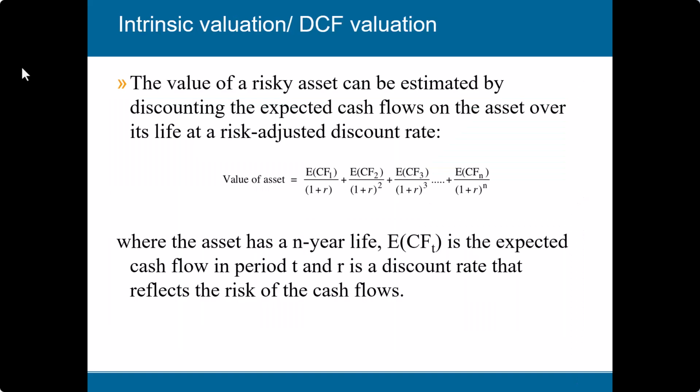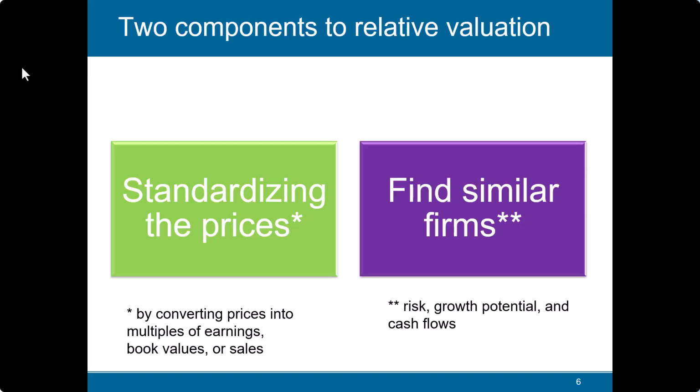As we have seen in the cement industry, there are 7 players, so we are trying to see which is the cheapest. Fine. Now there are 2 components of relative value: standardizing the prices first, and second, finding similar firms. First you standardize the prices, like PE ratio, EV to EBITDA, and just compare all the companies in terms of EV to EBITDA and price earnings ratio, to see which is better. So you are standardizing.